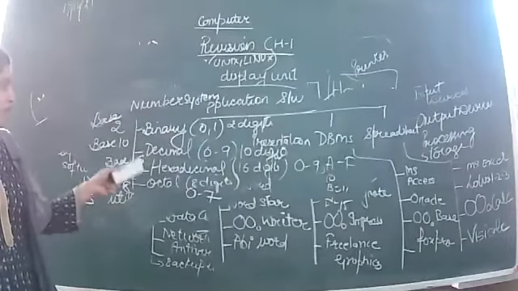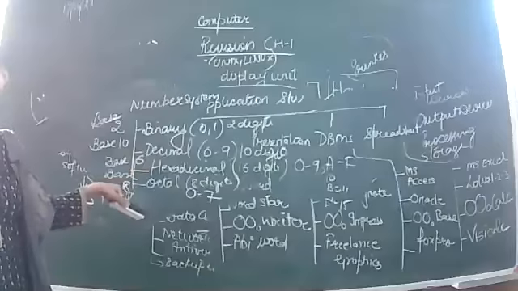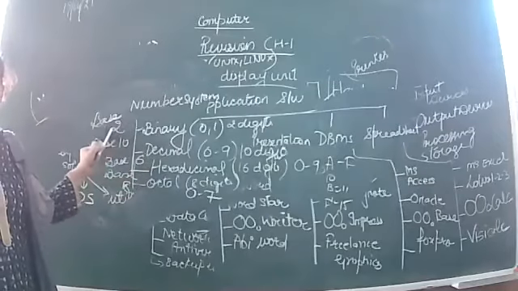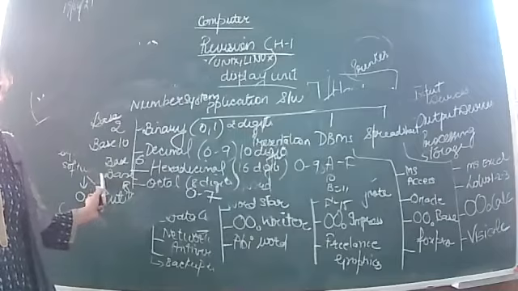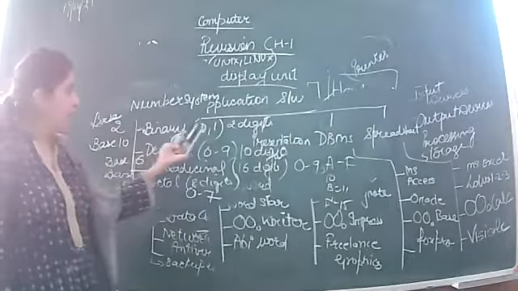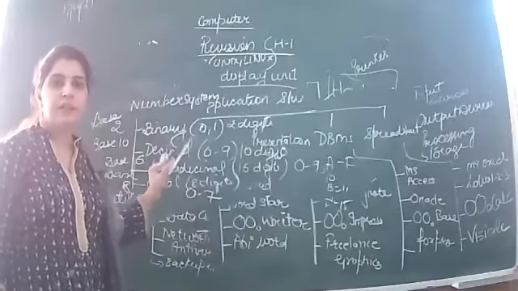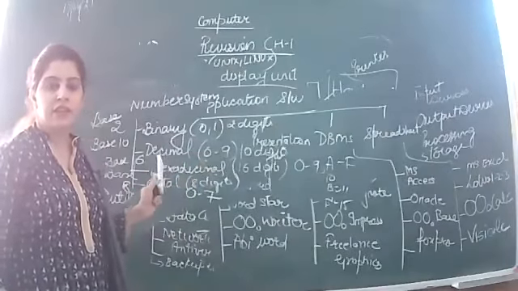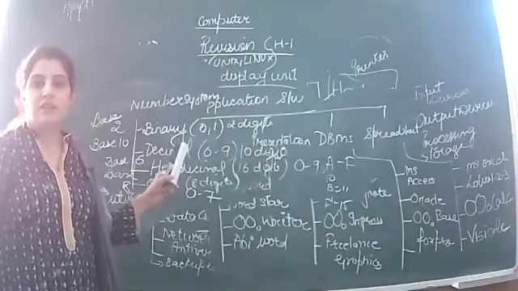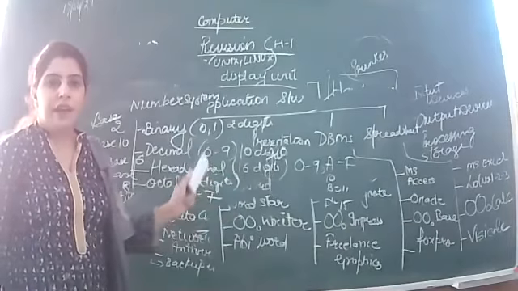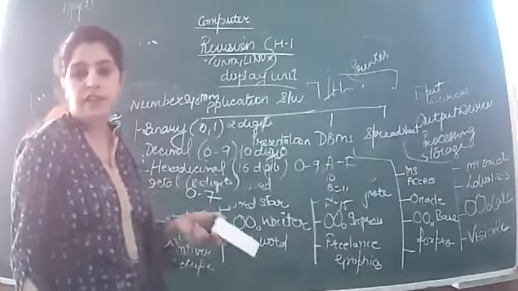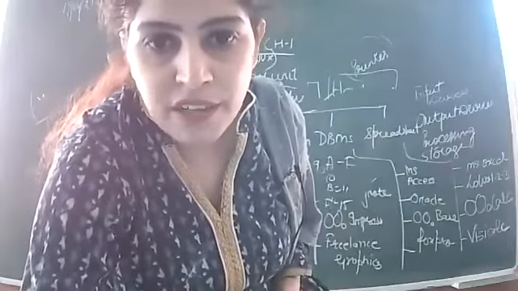4 types of number system: binary, decimal, hexadecimal, and octal. Binary is having base 2, decimal is having base 10, hexadecimal having base 16, octal having base 8. In binary, 2 digits are there. In decimal, 0 to 9, 10 digits are there. In hexadecimal, 16 digits are there in total, starting from 0 to 9 and A to F. In octal, 8 digits are there, starting from 0 to 7. The topics are clear, बच्चे?